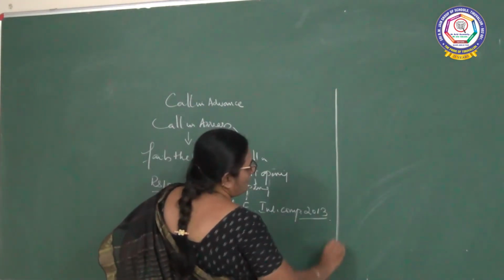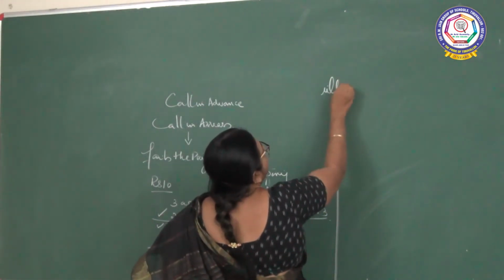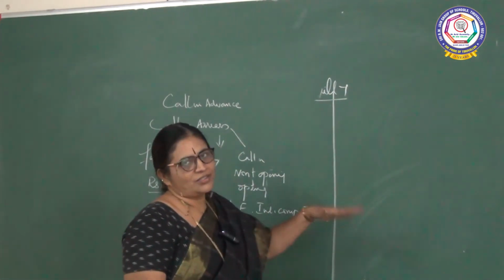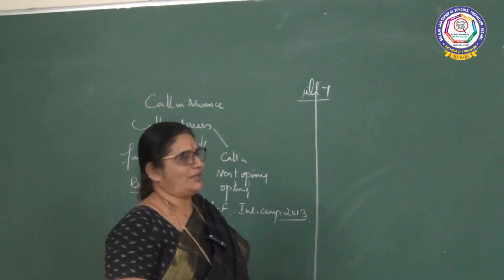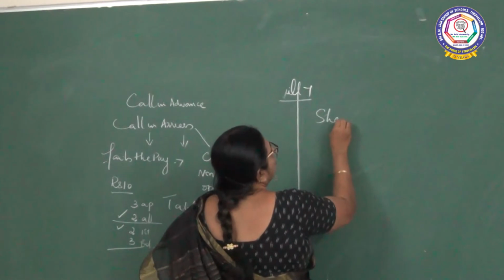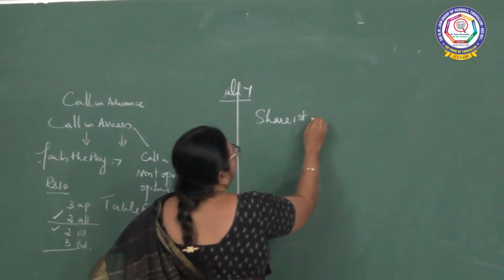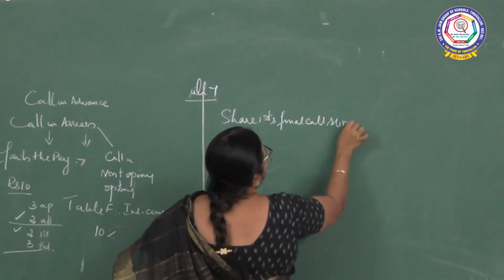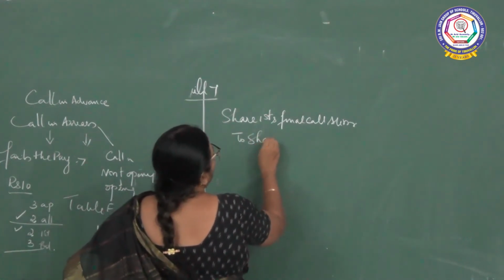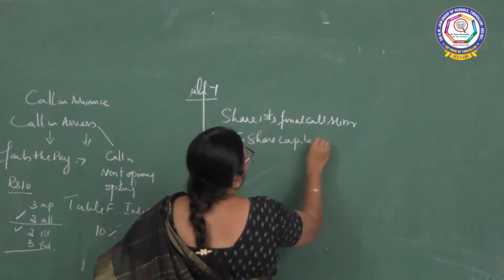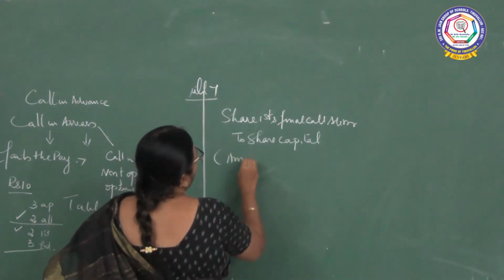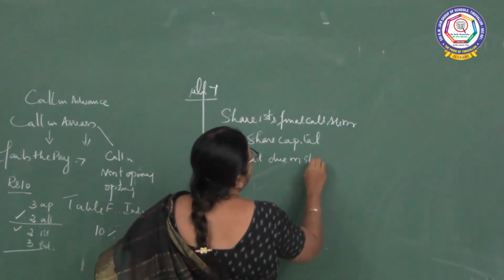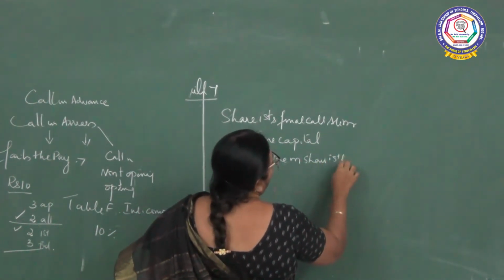Now this is illustration number 7. Fine, illustration 7. Now what is the journal entry you are going to pass? First I will write the journal entry, and in the same journal entry I will teach the problem. Now when your first call or final call is due, what is the journal entry you pass? Share first and final call account debit to share capital. So amount due on shares first and final call.